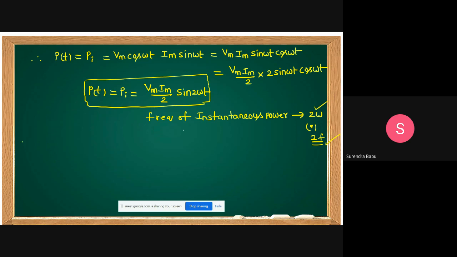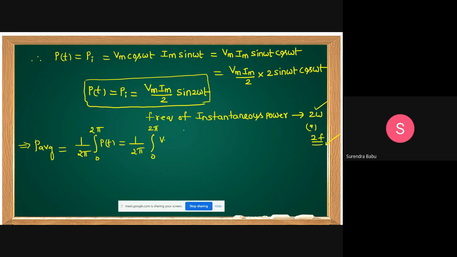What is the average power for a pure inductor? If AC supply is given to the pure inductor, can anybody say what is the average power? It is 1 by 2 pi integral 0 to 2 pi of P of t. What is P of t, students?